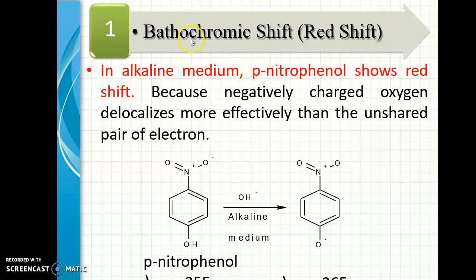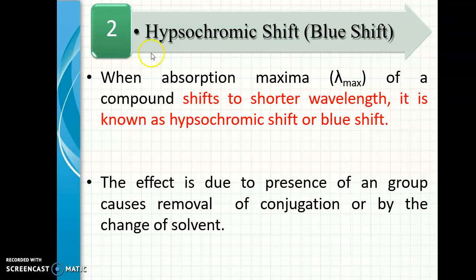A bathochromic shift can also be seen in paranitrophenol. In alkaline medium, paranitrophenol shows red shift because the negatively charged oxygen delocalizes more effectively than the unshared pair of electrons. The second one is hypsochromic shift or blue shift.